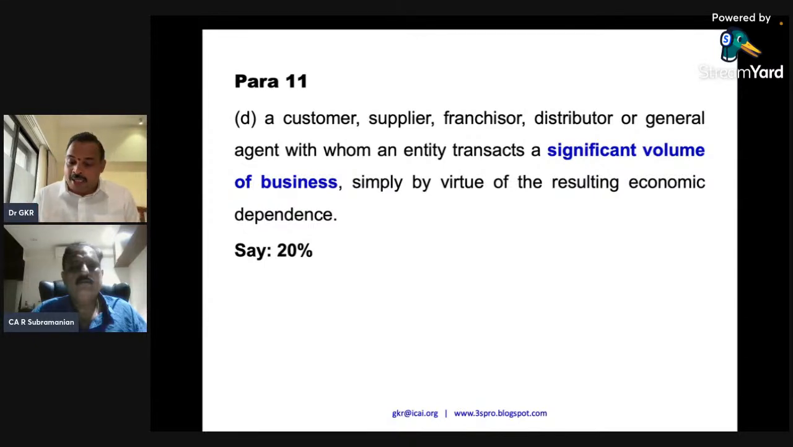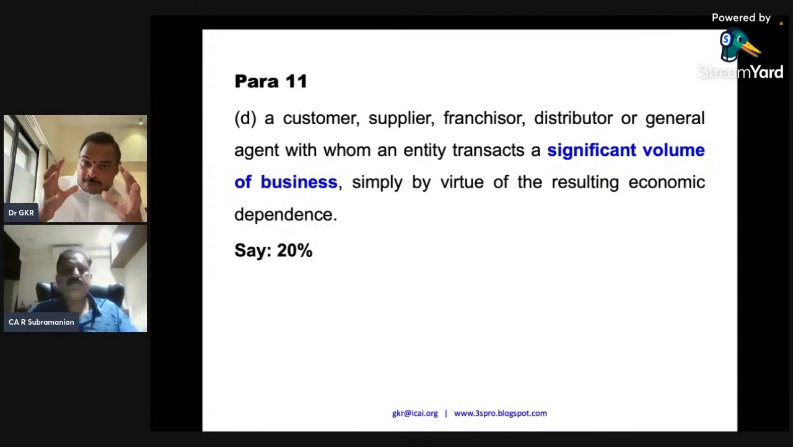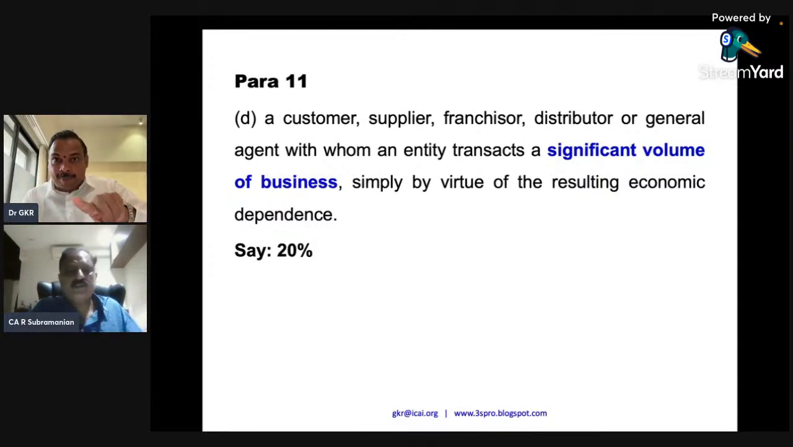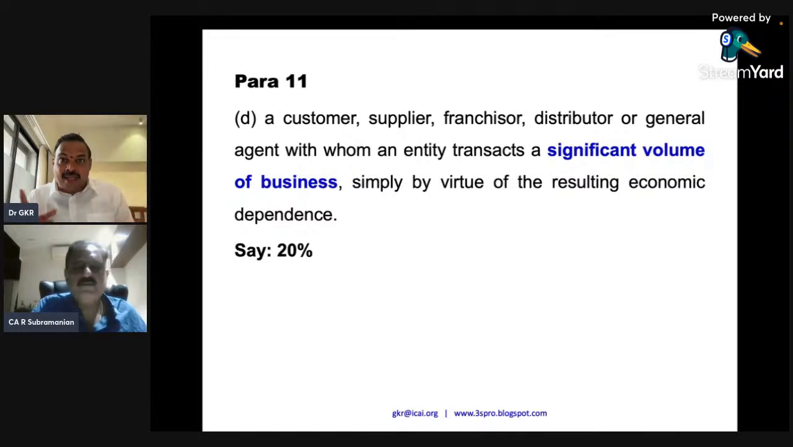So that is where you have another standard. We have what you call the operating segment. There's a concept called operating segment. So there I will say the economic dependence on one particular entity, not a related party. Economic dependence is different. Relationship is different.